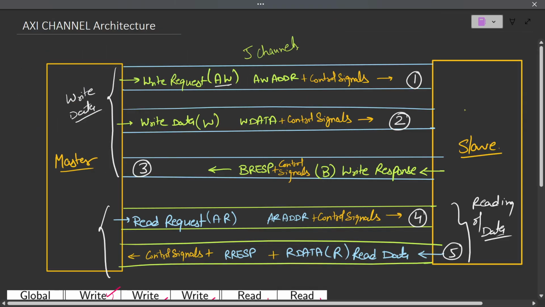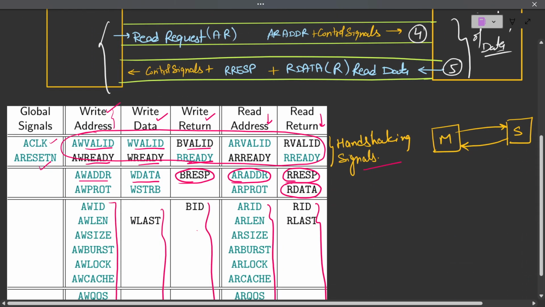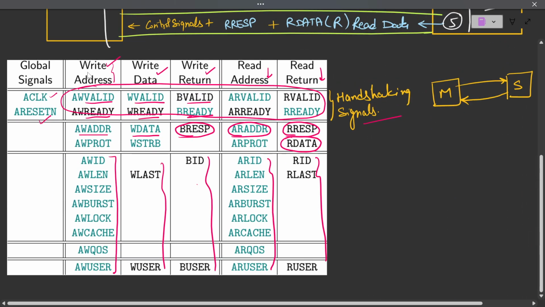Next, we have seen the AXI channel architecture. There are 5 channels in AXI: the write request channel, write data channel, write response channel, the read request channel, and the read response and data channel. We have seen the data signals of each channel. There were some control signals also included in each channel. We have seen that these valid and ready signals are common among all the channels.